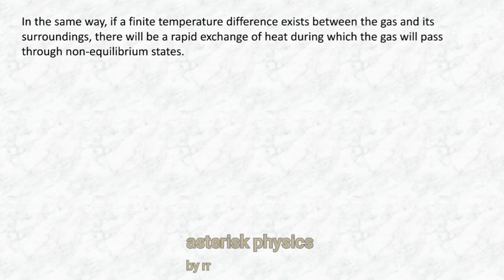That is, if you bring a system whose temperature is different from its surroundings, once you bring that system to those surroundings, there will be a rapid exchange of heat between the system and the surroundings. And the system will pass through so many intermediate states which are non-equilibrium states.